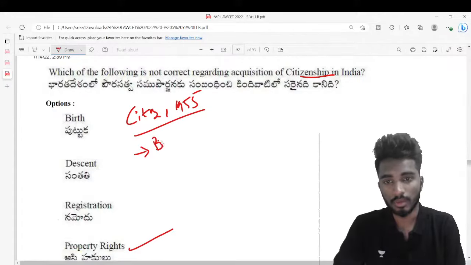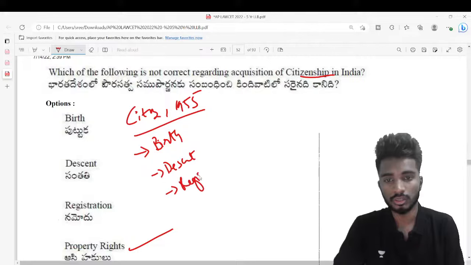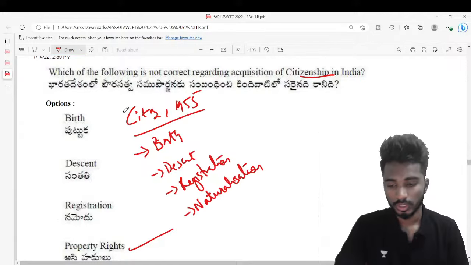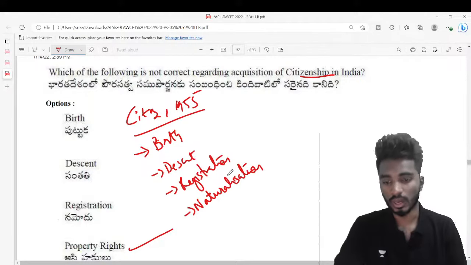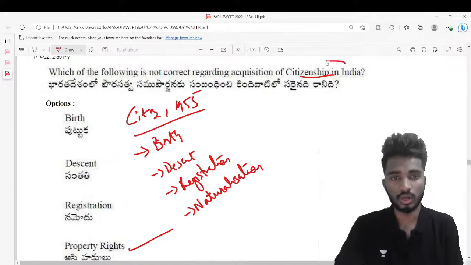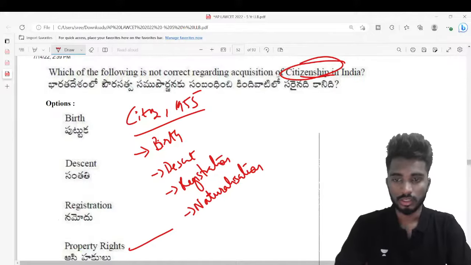So citizenship can be acquired by birth, by descent, by registration, and by naturalization. So in these 4 ways you can acquire citizenship in India. Next, which articles of the Indian Constitution talk about citizenship in India? Citizenship is mentioned in which part of the Indian Constitution?